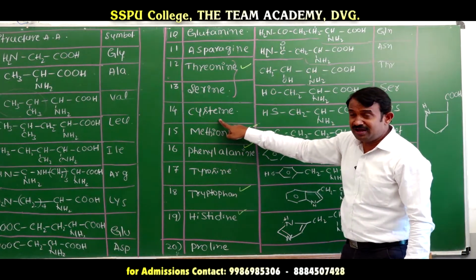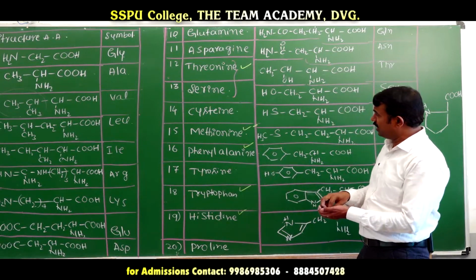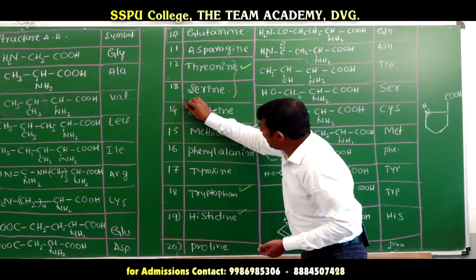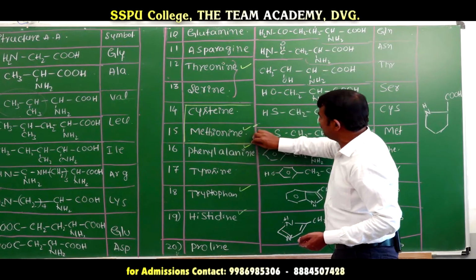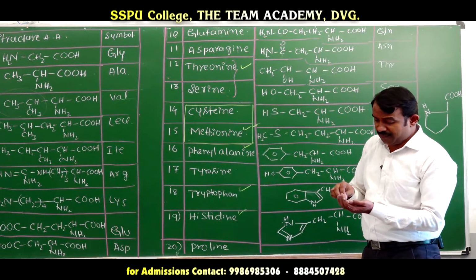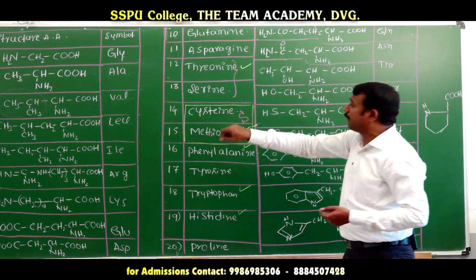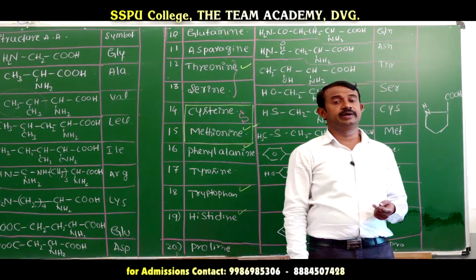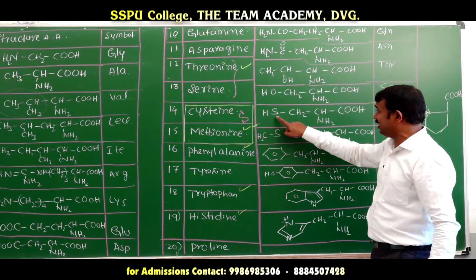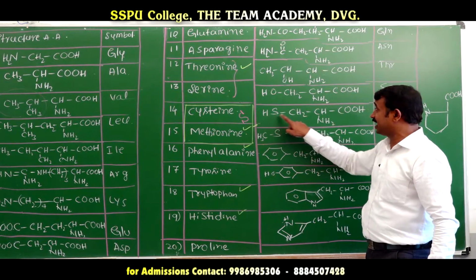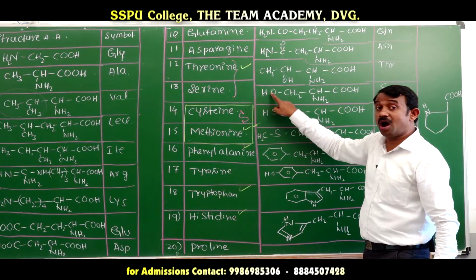Here coming to cysteine and methionine. This is very important. Cysteine and methionine are the amino acids which contain a sulfur atom. Which amino acids contain a sulfur atom? Listen here, SH, the sulfur atom is there. In the alcohol amino acids it is OH, here it is SH, thiol.